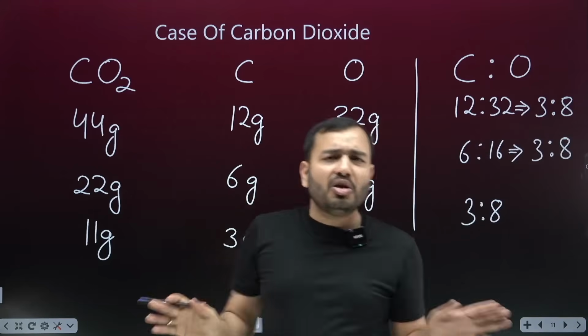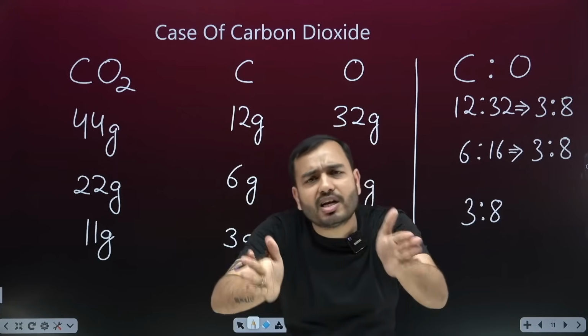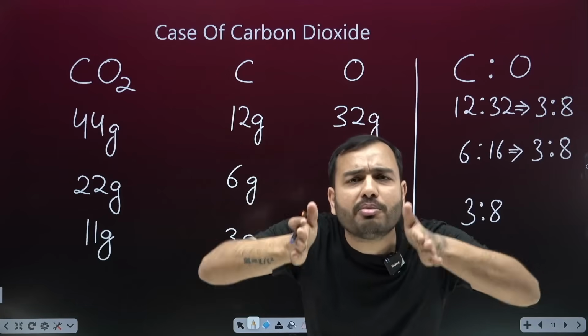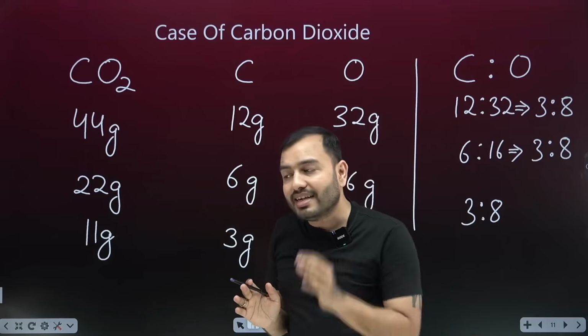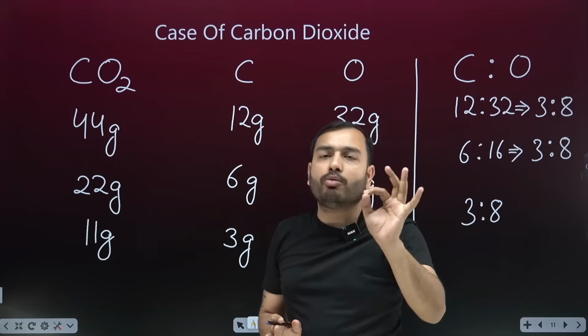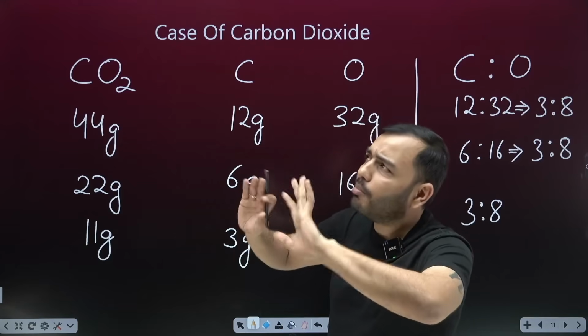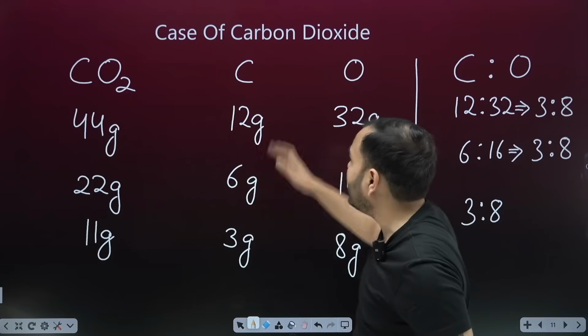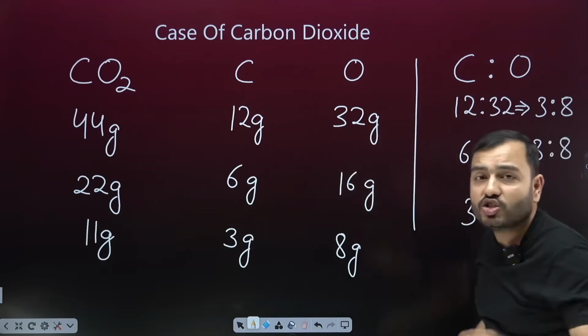No, beta. If you pick any pure compound of the world, it will always be made of the same elements and it will be the same proportion by mass. Always. This proportion by mass is definite, fixed and constant. We can tell of any compound in the world that the elements that are present, by which ratio they are. Now the amount may increase, but the elements will never change there.